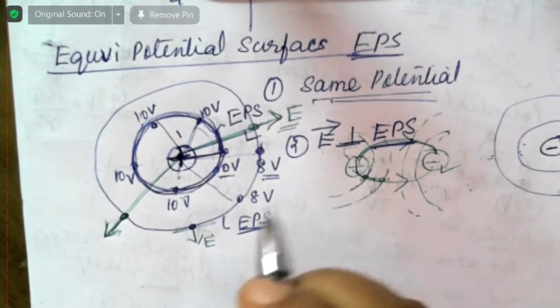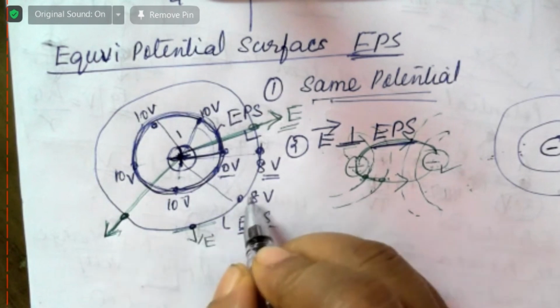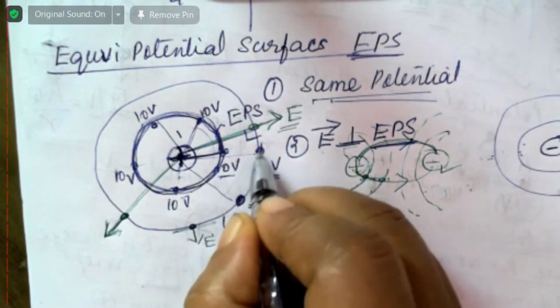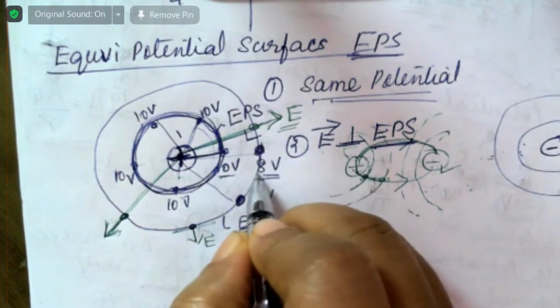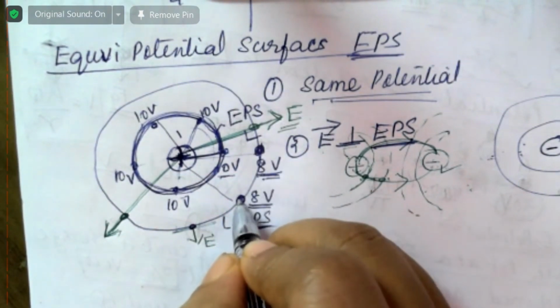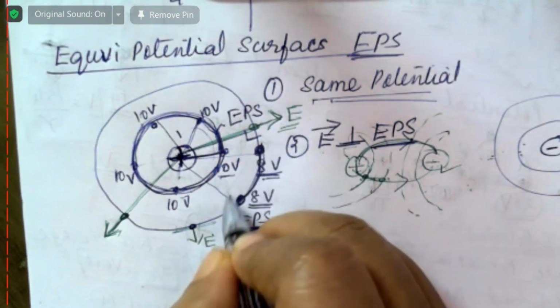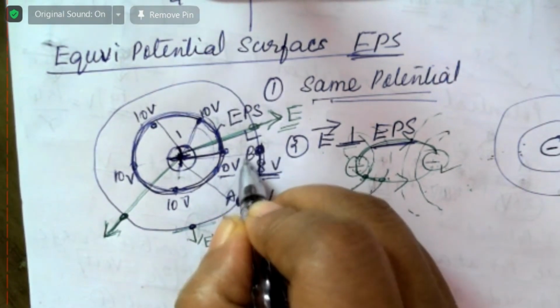The third point: say this point A has 8 volt, and this point B also has 8 volt. How much work do you have to do to move a charge from A to B?